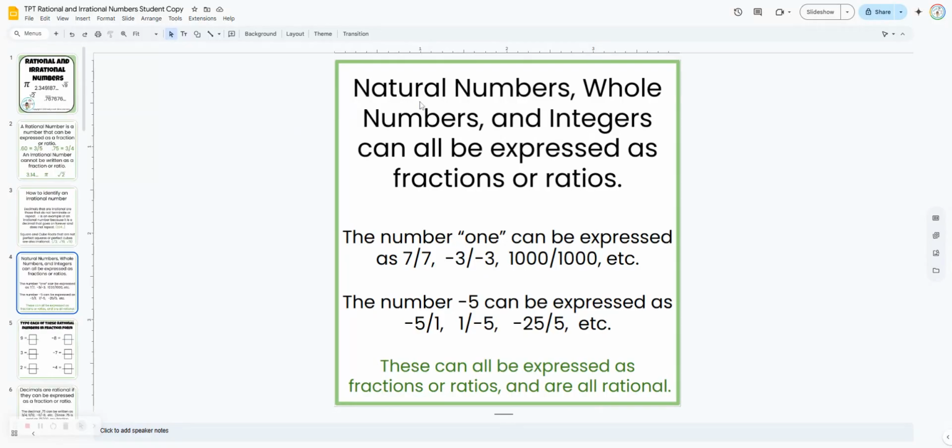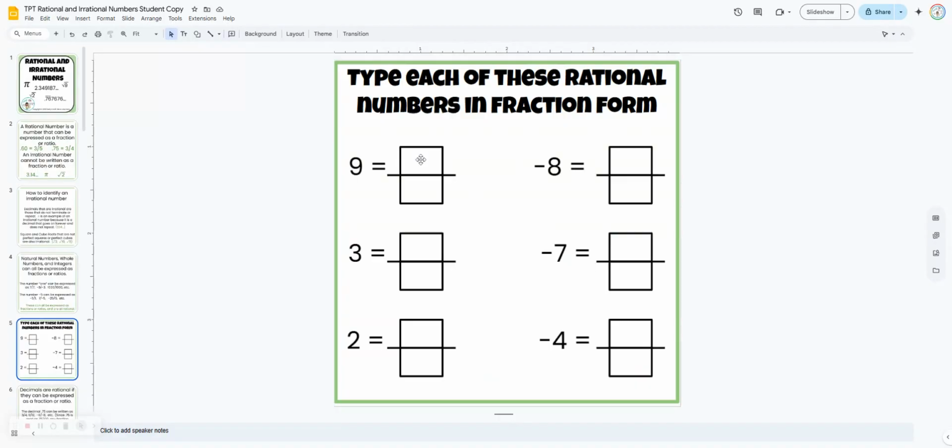Next two slides. Now here it explains that natural numbers, whole numbers, and integers are all rational because they can all be expressed as ratios. So on slide 5, students are going to just type in each of these to show that these are all rational numbers, all of these integers. So you're going to have a variety of answers from the students.